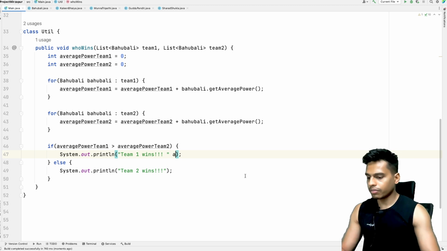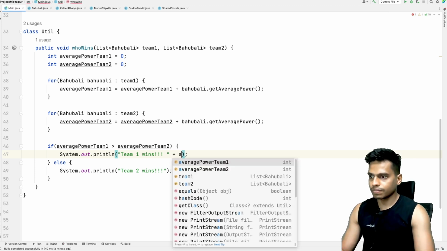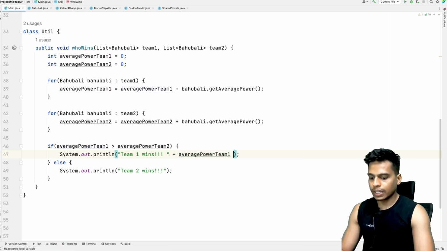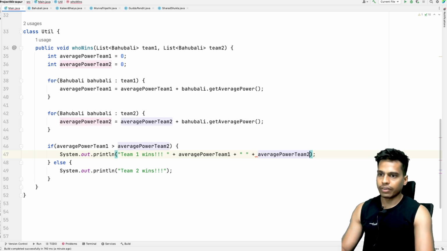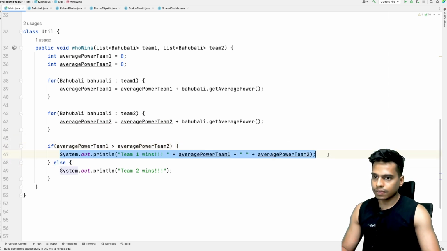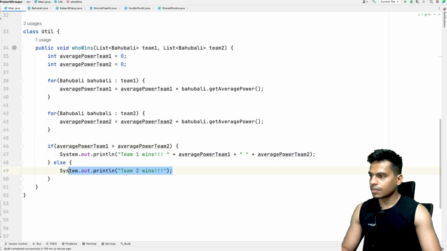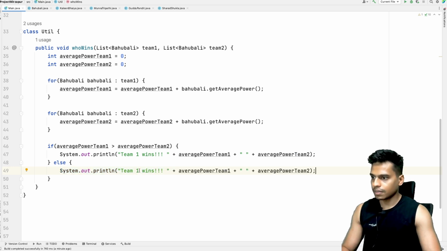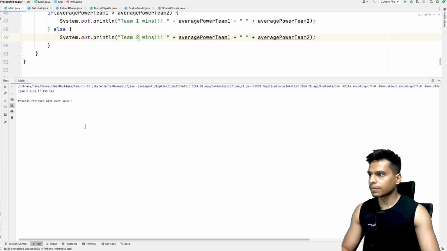So we have average score team1 and then average score team2, like this. Similarly here as well, team2 wins. So let's run this and see what we have.